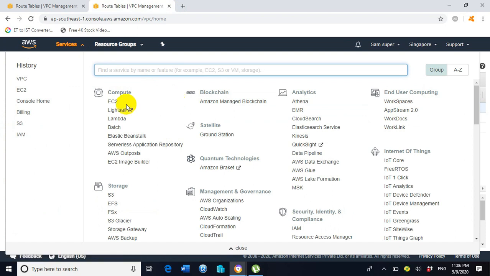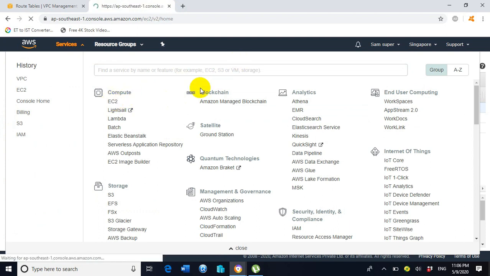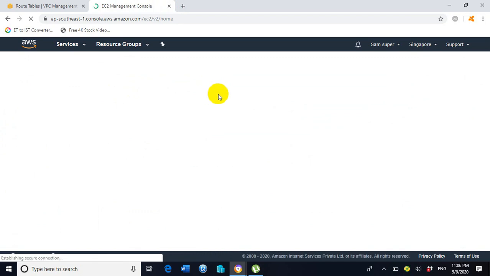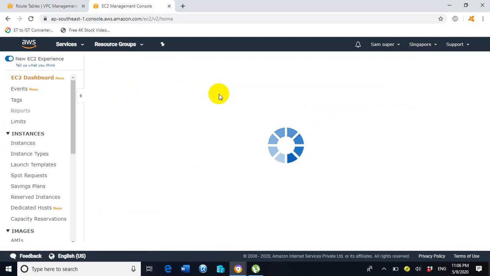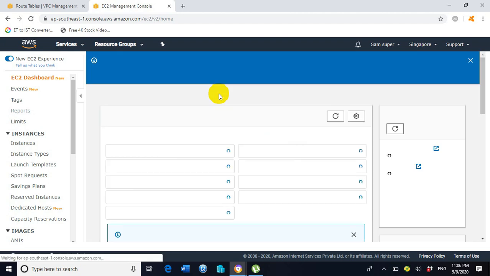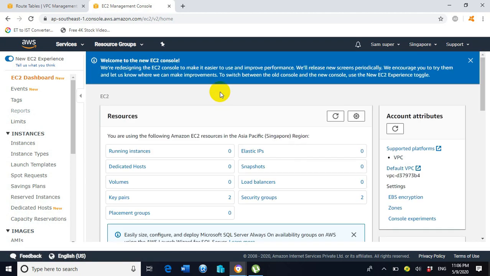Under the services, click on EC2, which is located inside the compute. Now you can see we have an option running instances. Under running instances, 0 instances are running because there are no existing instances inside the Singapore region. So now we are creating a new EC2 instance.